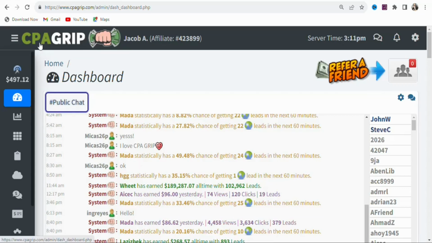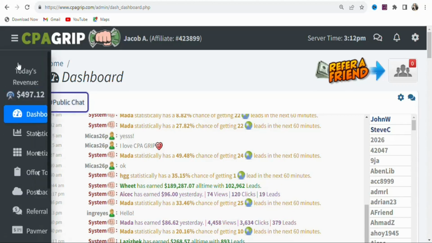The first step is that you have to create an account on CPA Group. If you don't want CPA Group, you can create an account on MaxBounty, CPALead, OGAds, or any CPA network that you know. In this case, I'm using CPA Group. Once you create your account and log in on CPA Group, what you have to do is come right here.